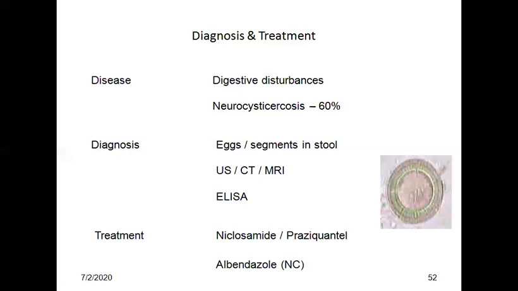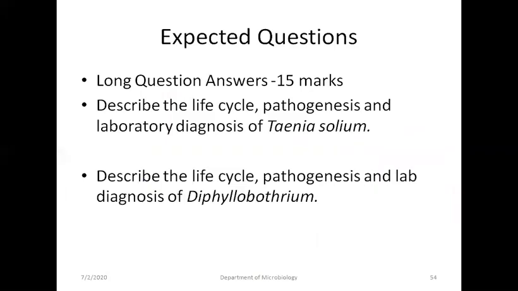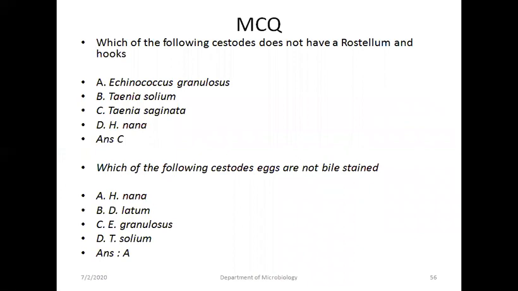They are under development. So thank you, students. We have seen all the topics for today's class. Expected questions. Long question, 15 marks: describe life cycle, pathogenesis and laboratory diagnosis of Taenia solium. Short questions: diagnosis of neurocysticercosis, differentiation of Taenia solium and saginata, eggs and larva. MCQs: you can read all the MCQs.